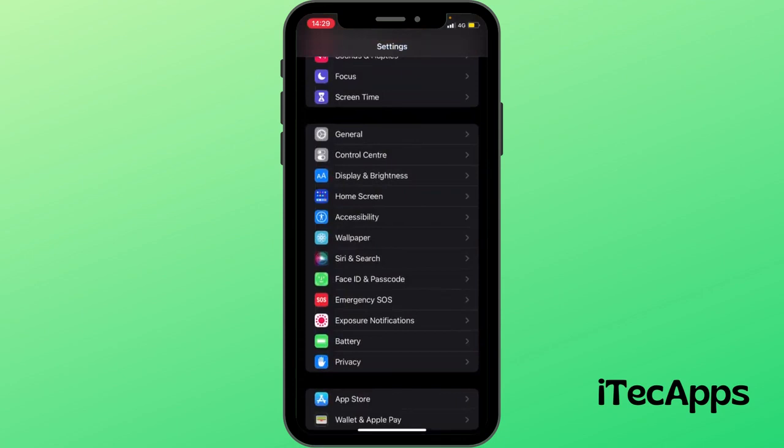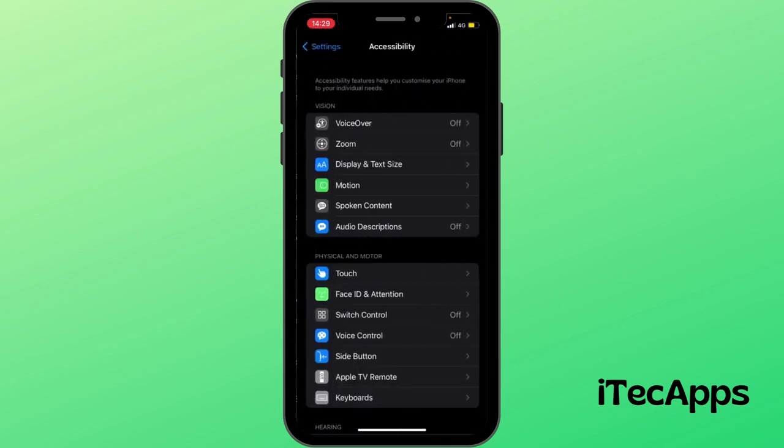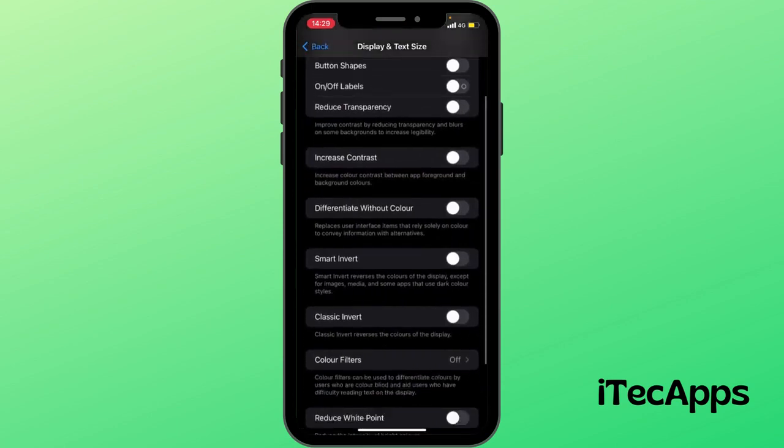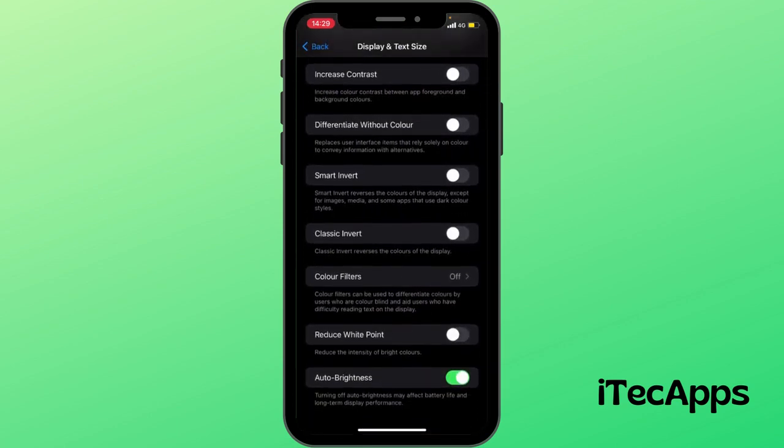Another option is you need to go to accessibility. Then you go to display and text size. You need to make sure auto brightness is on. So these are the three options, guys, for fixing your battery drain.